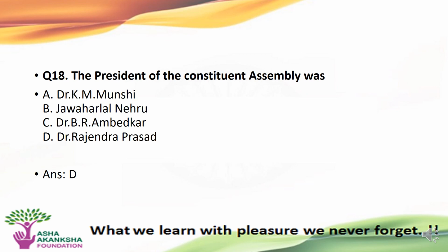The next question is: the President of the Constituent Assembly was which of the following persons? Options are A. Dr. K.M. Munshi, B. Jawaharlal Nehru, C. Dr. B.R. Ambedkar, or D. Dr. Rajendra Prasad. The correct answer to this question is option D. That is, Dr. Rajendra Prasad is the President of the Constituent Assembly.